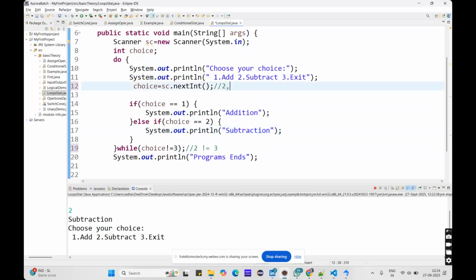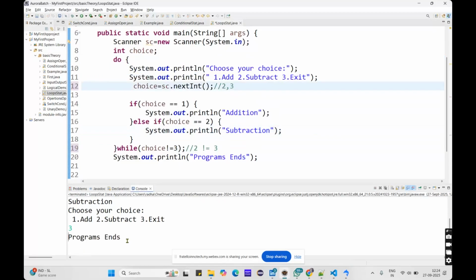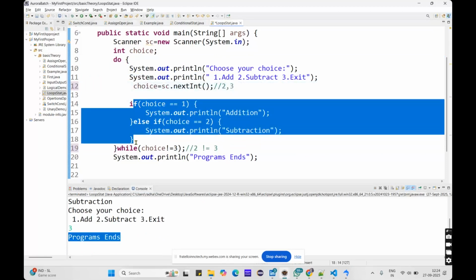Now I will select the 3. So now what happens, it says the program ends. I selected 3 and it is not printing anything because the condition fails.